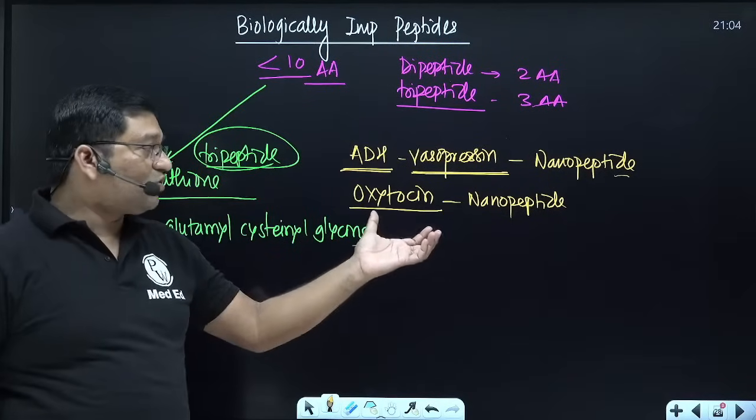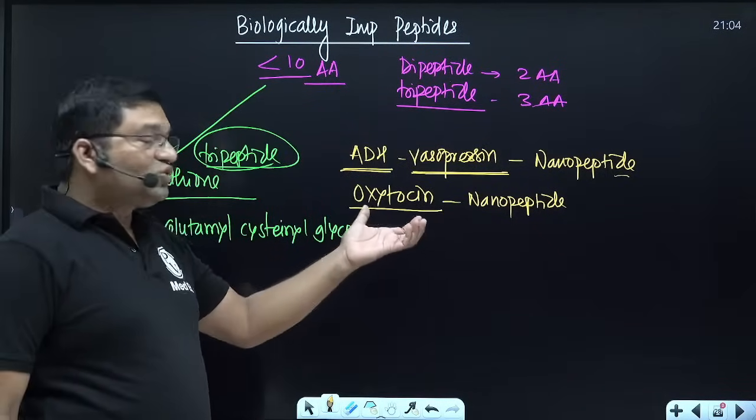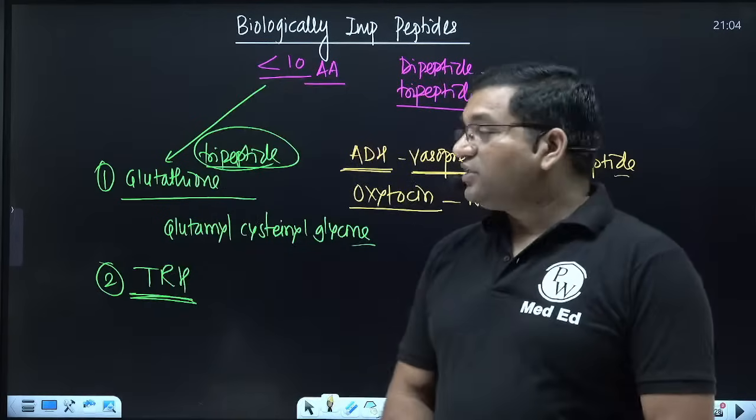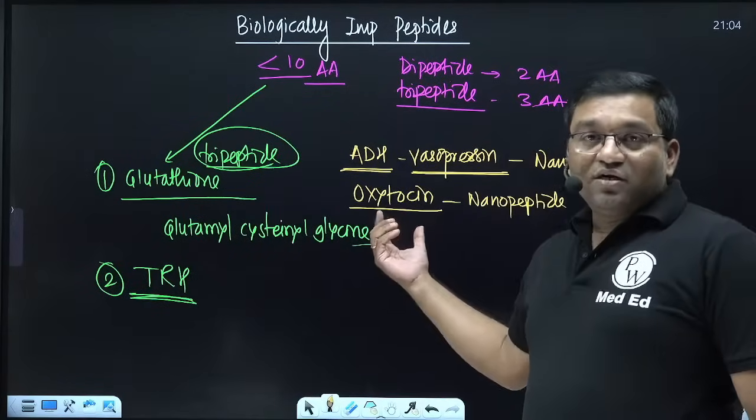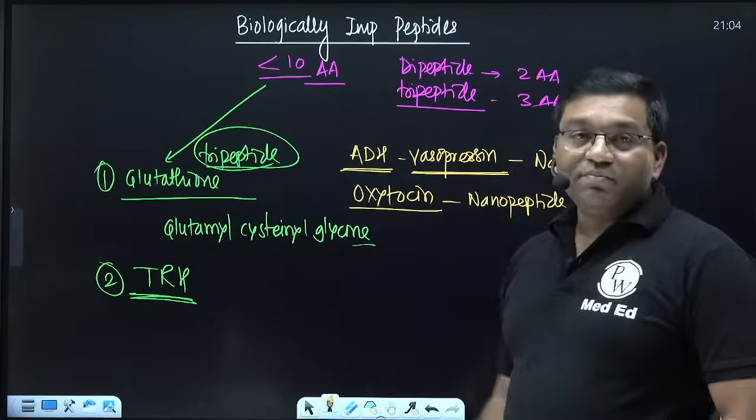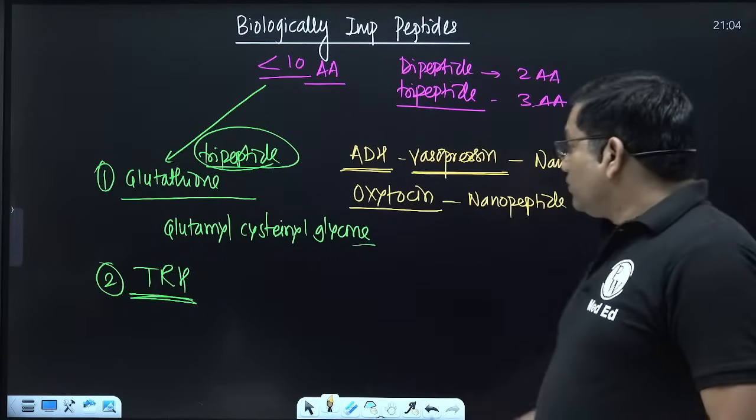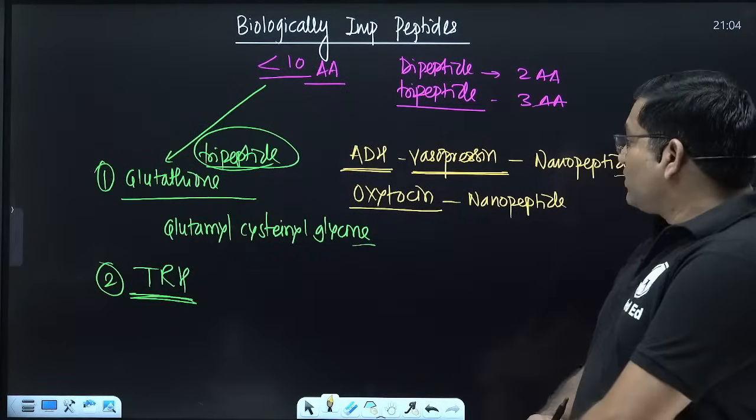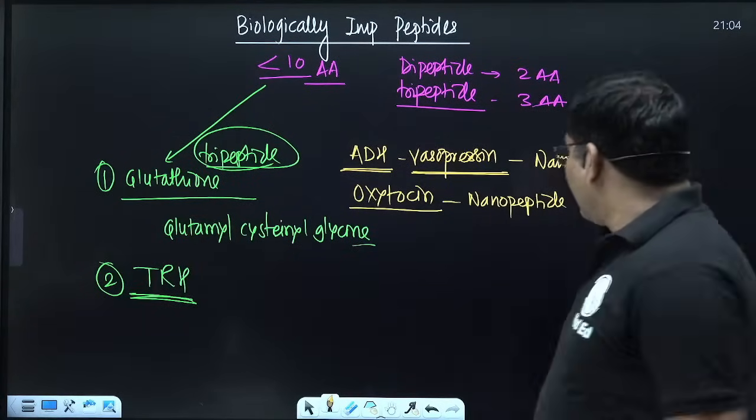Oxytocin is important for uterine contraction. It is also used as a drug for parturition, for the uterine contraction. It is also important for secretion of milk. Oxytocin is important. So vasopressin and oxytocin are the nanopeptides.